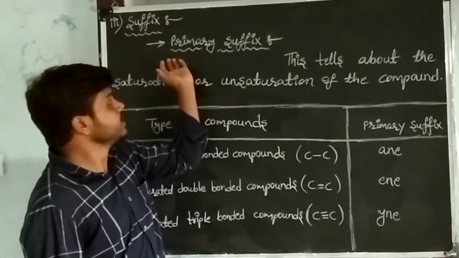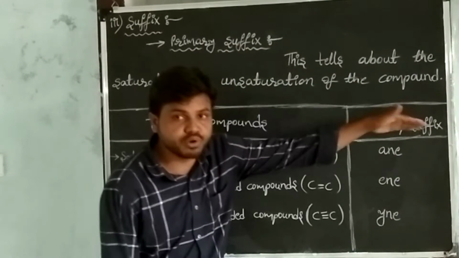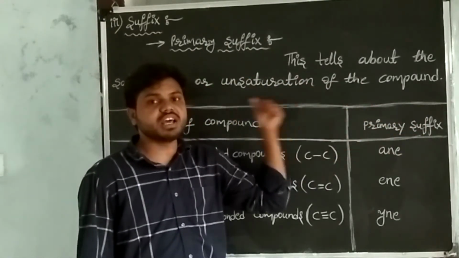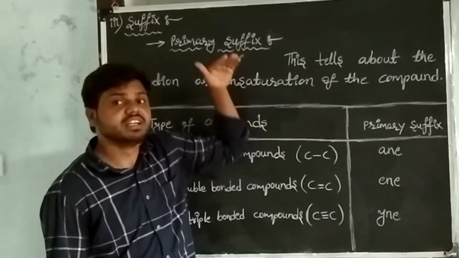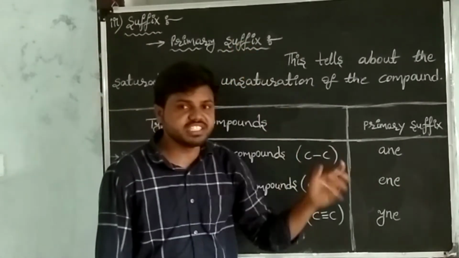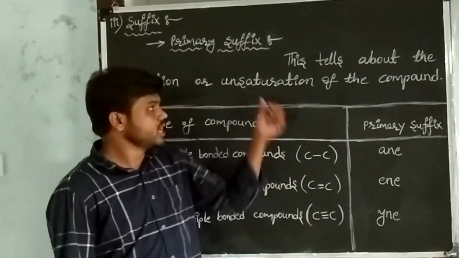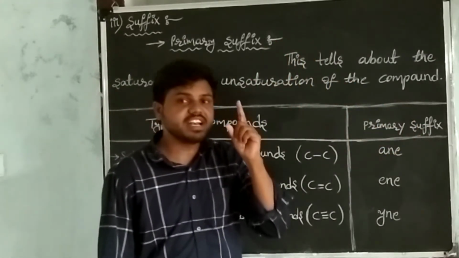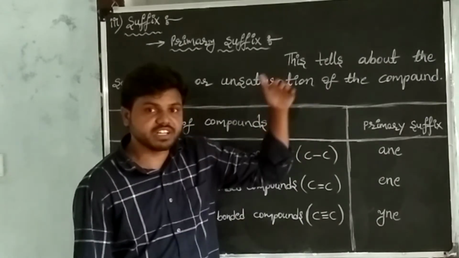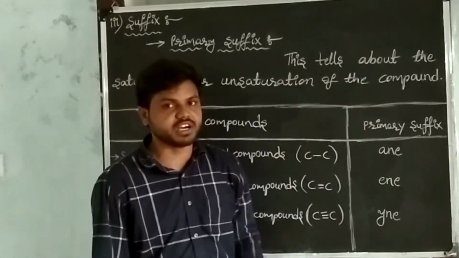See, I am repeating. This primary suffix tells about saturation of the compound or unsaturation of the compound. Saturation of compound means the compound having only single bonds between the carbon atoms, and unsaturation of the compound means the compound having at least one double bond or at least one triple bond between any two carbon atoms.